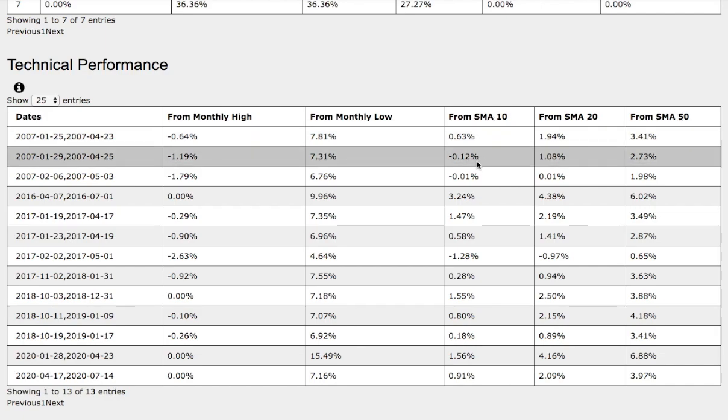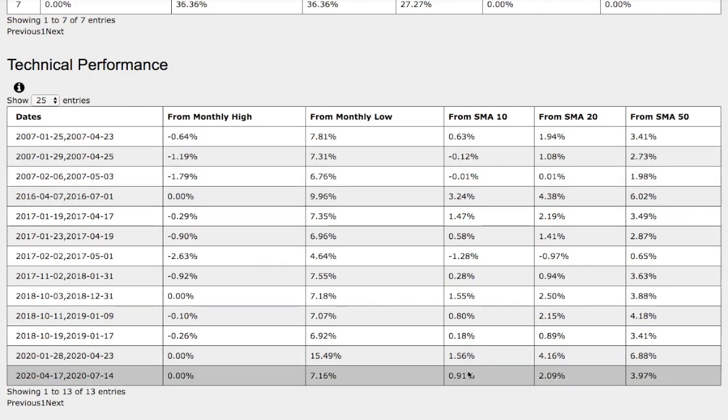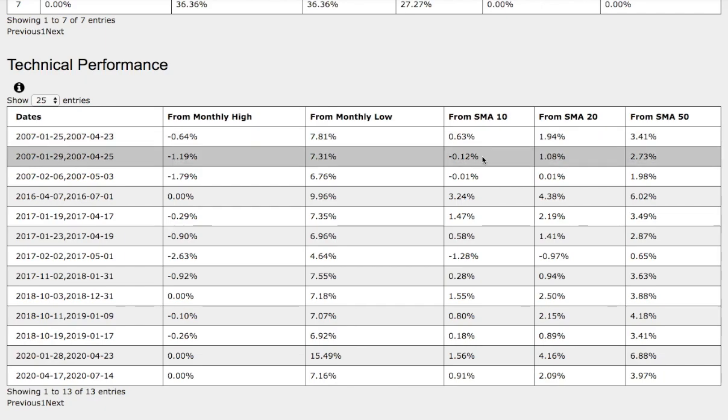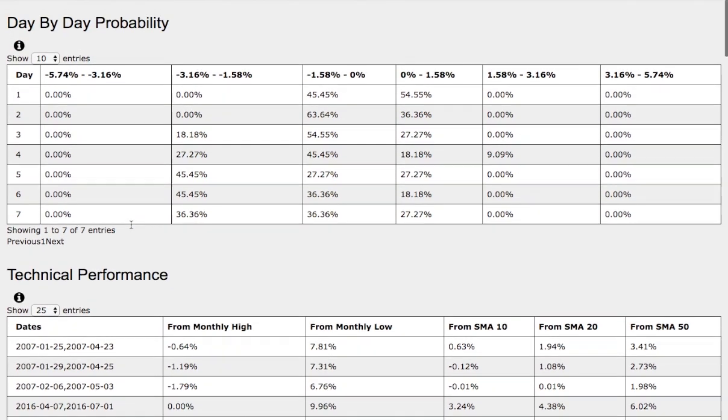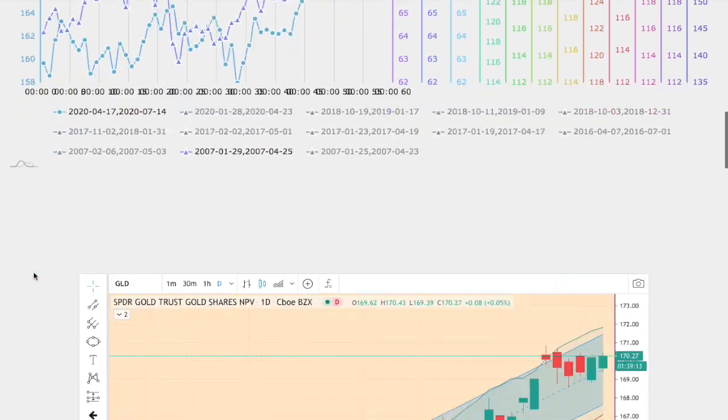So there is a slight technical difference among the two trends. One is the 10 simple moving average, down 12 basis points in the past. Compare that to the current trend, which is up 91 basis points. So do keep that in mind. Again, these models are available in the link below, so do check it out.